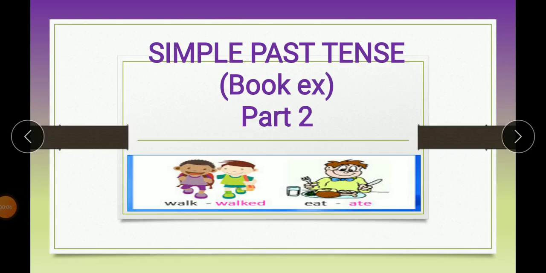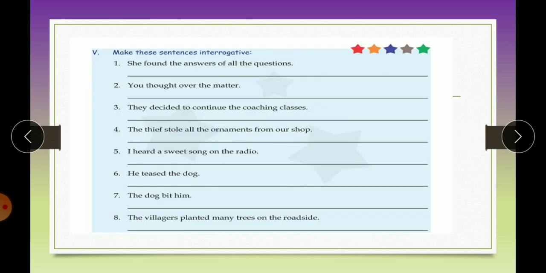Good morning, class. In today's English class, we will be continuing with the book exercises, and today we will be covering exercise 5, 6, 7, and 8. Now, children, let's start with exercise 5. Make these sentences interrogative. Now, you already know that interrogative sentences are the sentences that end with the question mark,